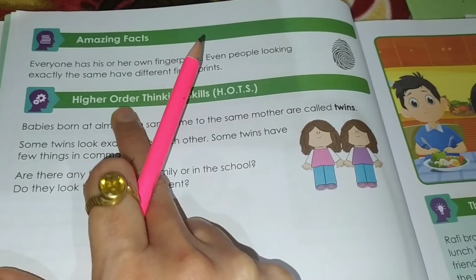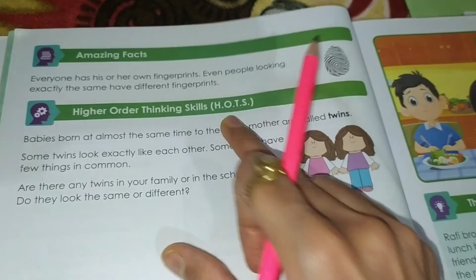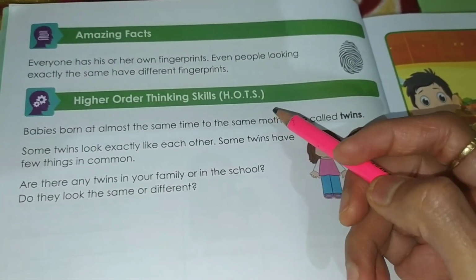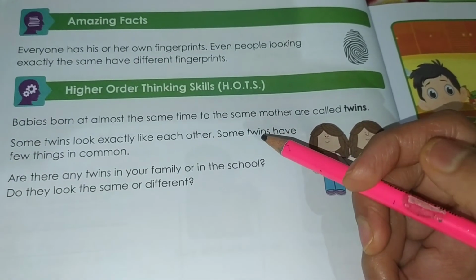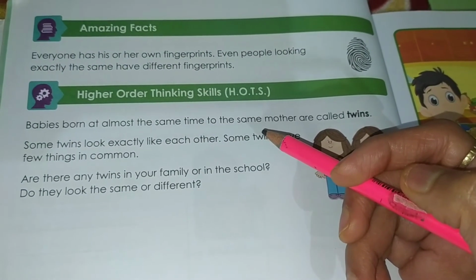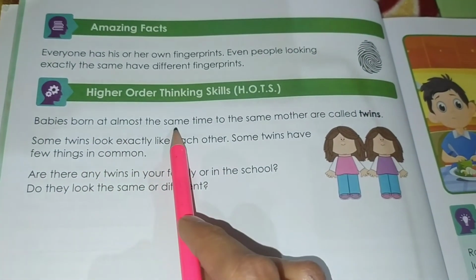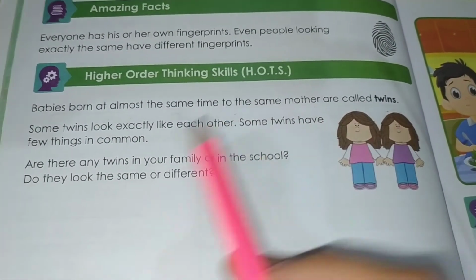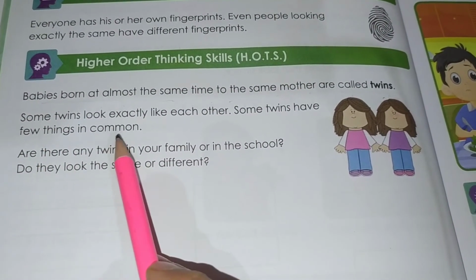Our next point is higher order thinking skills, HOTS. Have you seen children who look exactly like each other? If your answer is yes, what do we call them? We call them twins. So what is the meaning of twins? Let me explain the answer. Babies born at almost the same time to the same mother are called twins. Some twins look exactly like each other. Some twins have few things in common.